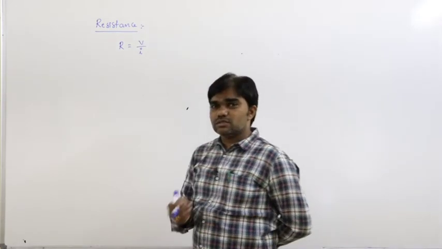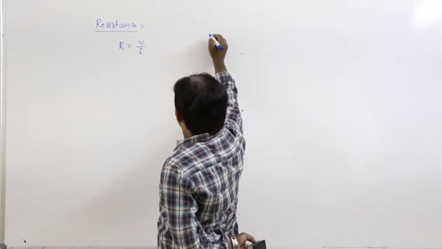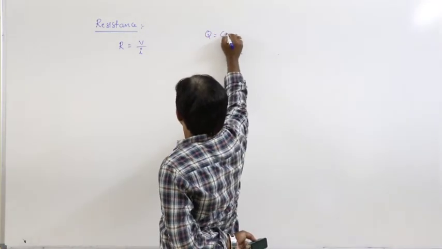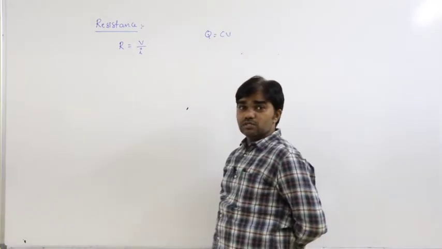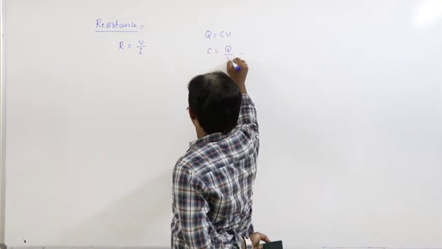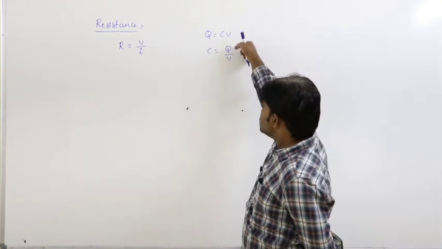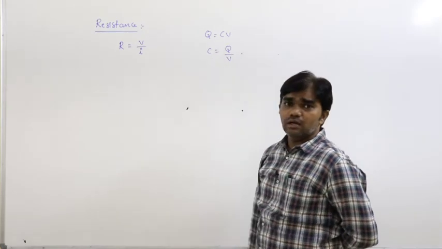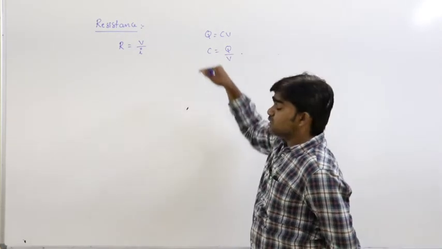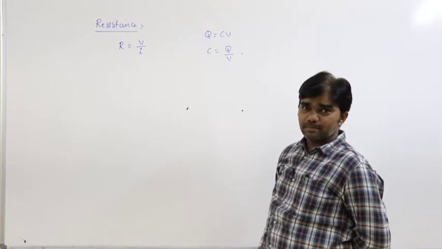Before going further, let us have a small explanation about capacitance. We know Q is equal to CV, where C is equal to Q by V. The ratio of charge to potential is called capacity, or capacitance.